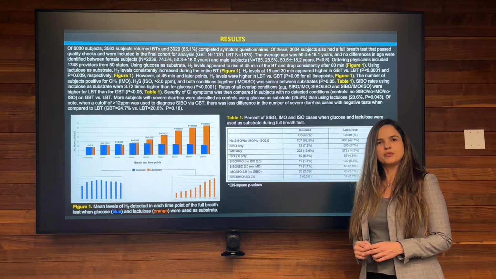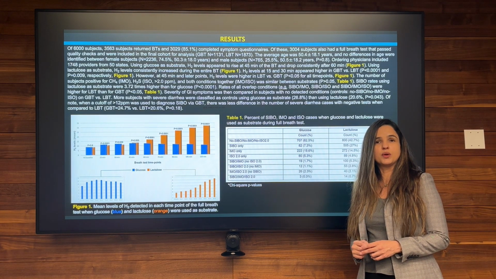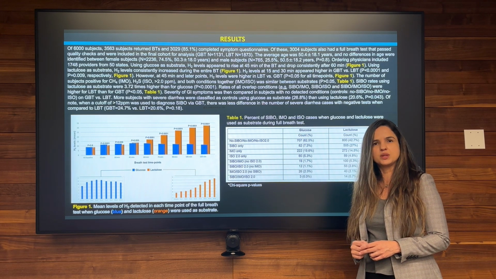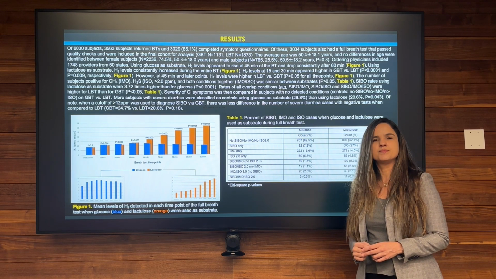On the other hand, we did not observe any differences in the rates of IMO or ESO when comparing subjects that took glucose as a substrate to lactulose.